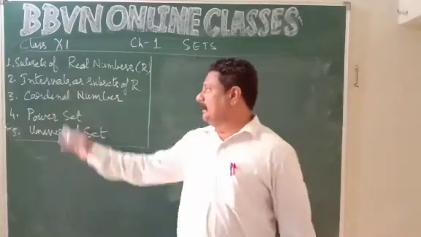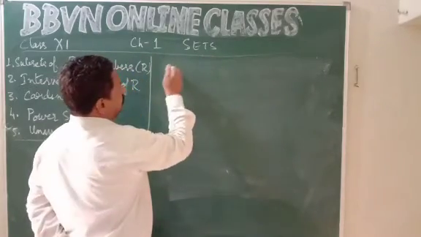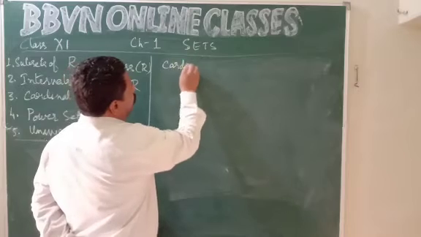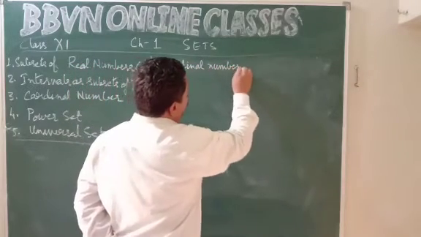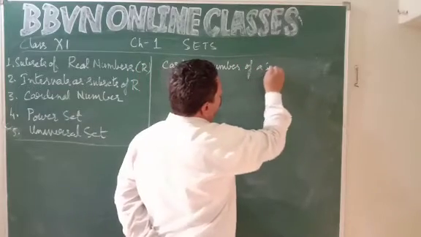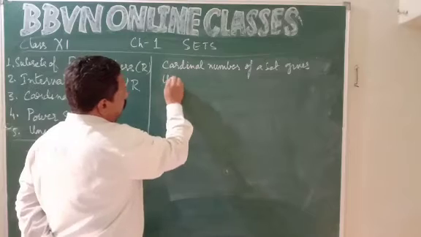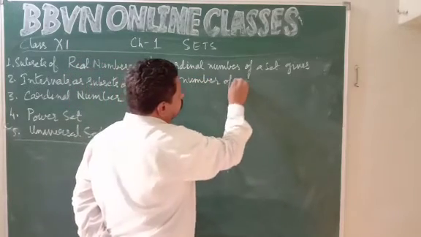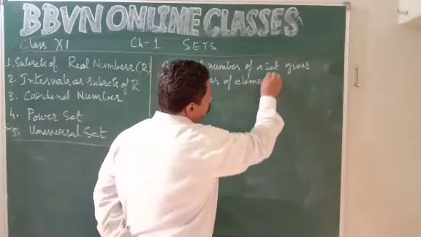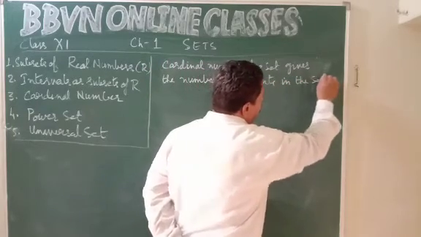Next point, cardinal number. Cardinal number of a set gives the number of elements in the set.